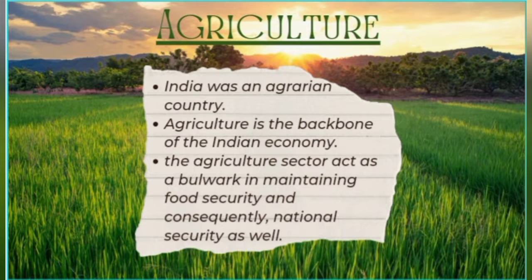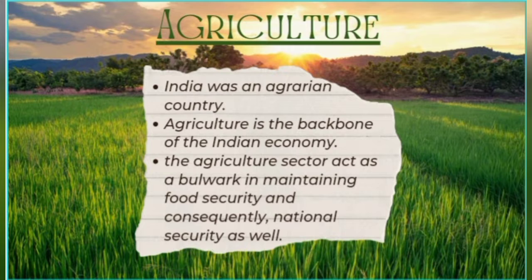We saw that India was an agrarian country. More than 75% of the people are employed in the agricultural sector. Agriculture is the backbone of the Indian economy. It is a source of livelihood for most of the population living within India. The agriculture sector acts as a bulwark in maintaining food security and consequently national security as well. So in the case of food security, agriculture plays a major role. It acts as a defensive wall against the food crisis.